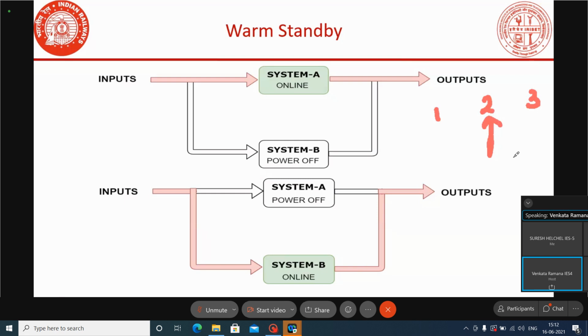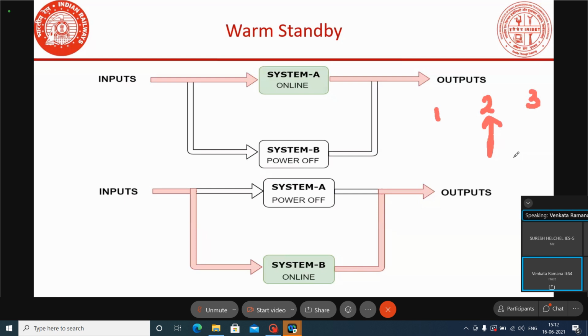If we keep the auto mode and A fails, then B will be powered on and output will be delivered. If B is working and B fails, automatically power will be extended to the second system, that is A system, and output will be delivered by the A system if A system is functioning normally.